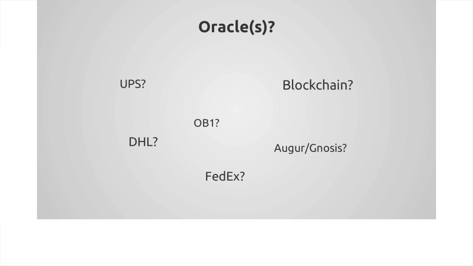Talking about OpenBazaar, we had this 2 of 3 multi-sig wallet, and it would be very difficult to have one of those keys, the one which is dedicated to moderation, split between different parties of the Oracle network, which doesn't exist.